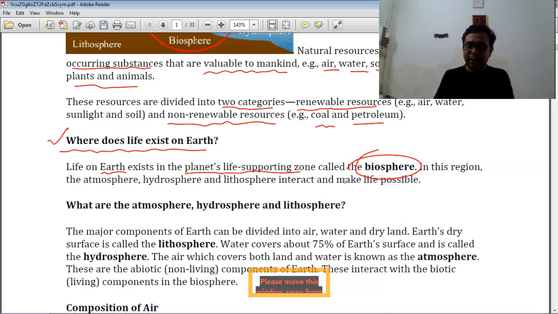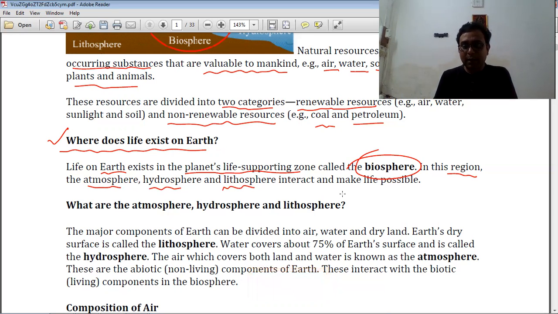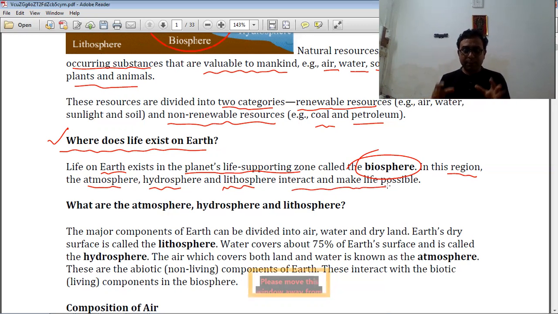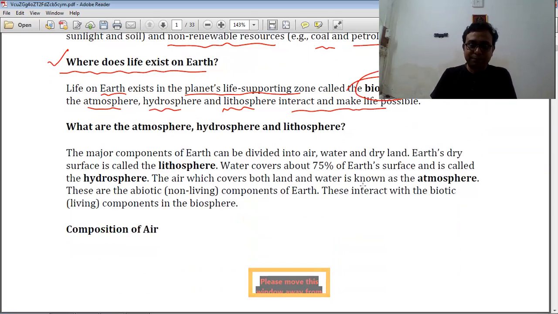In that region, that means in the biosphere, the atmosphere, hydrosphere, and lithosphere interact and make life possible. They have a very important role for living things. But what is the atmosphere? What is the hydrosphere? And what is the lithosphere? Now we discuss them one by one.